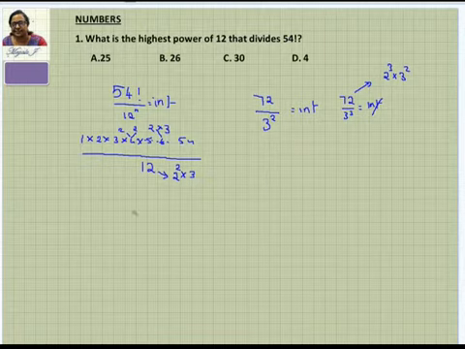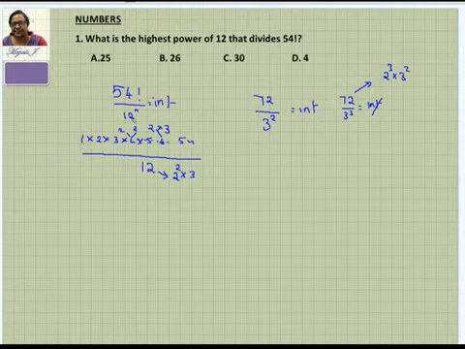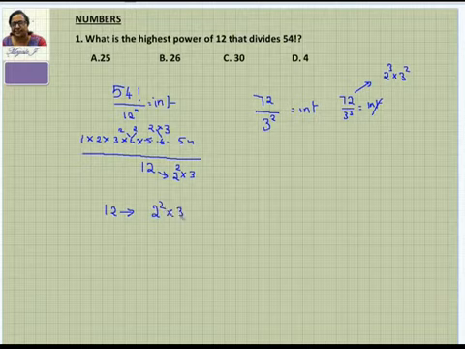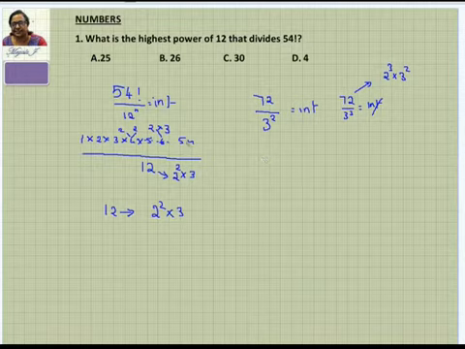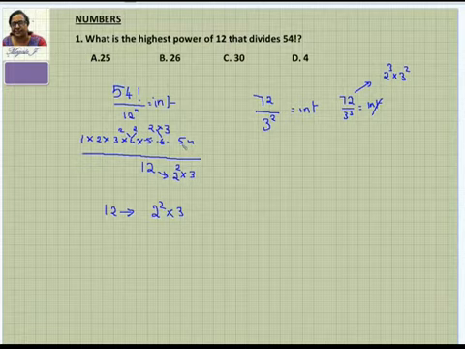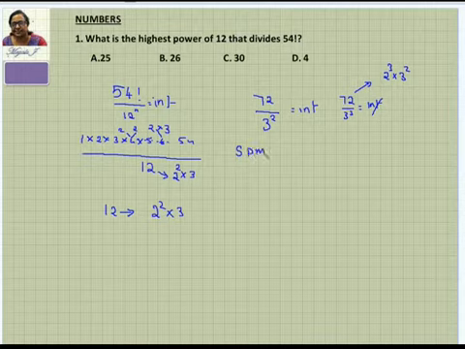First, the process here: whatever the question is asked, first you take this 12 and write it in the form of prime factors, which is nothing but 2 square into 3. And now you have to find out how many 2s are there in 54 factorial and how many 3s are there, so that you can take this combination. And for that, you can't do it directly because 54 factorial is not that small a number where you can keep writing all that and then find the number of 2s in between. So we go here for the successive division method. This is what we call the successive division method.